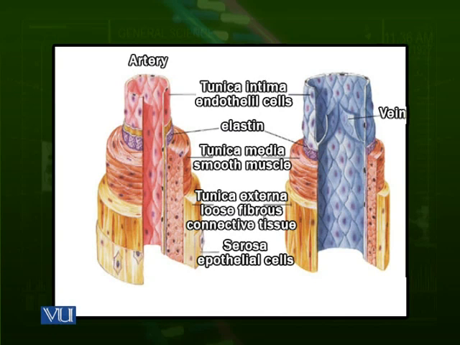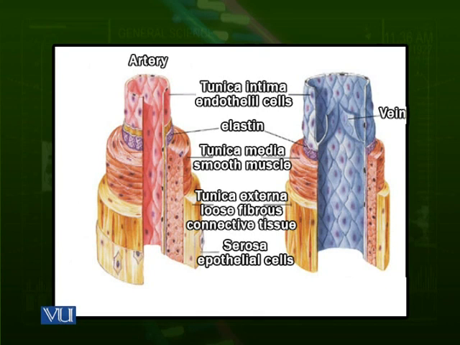Let's look at the external-most layer. The external-most layer is also thicker in the case of an artery, but it is thinner in the case of a vein, because again, arteries have to face higher pressures, and they have to withstand those pressures. Due to this reason, they have a thicker connective tissue layer to protect them from bursting out. And in veins, because there is no such problem, they are thinner in comparison.